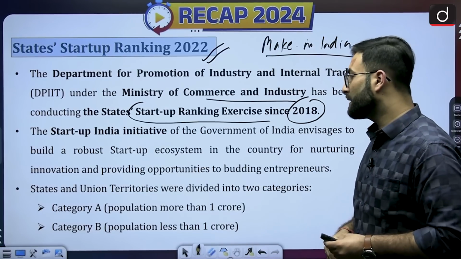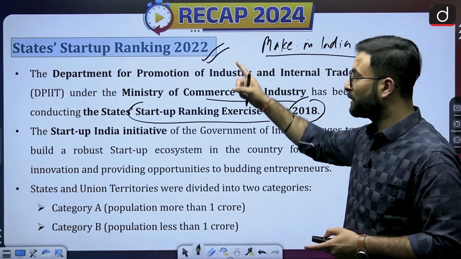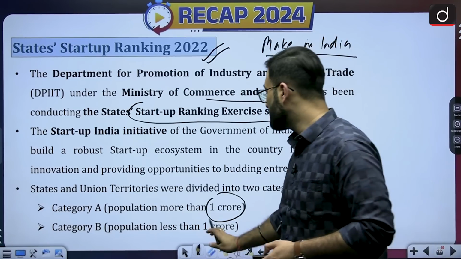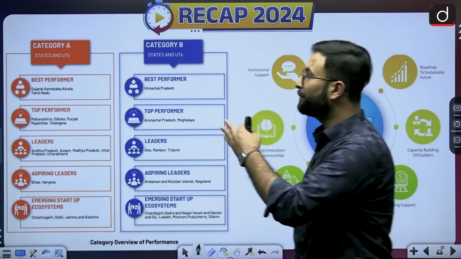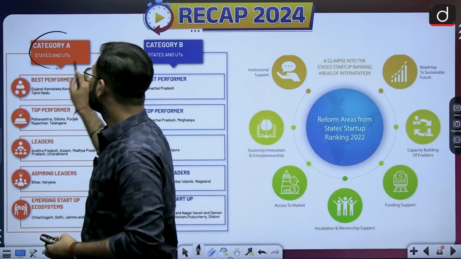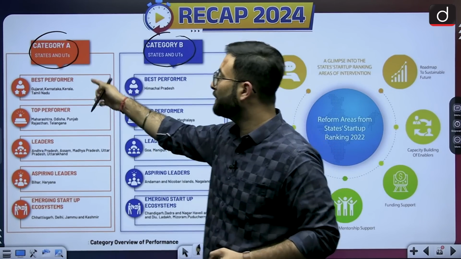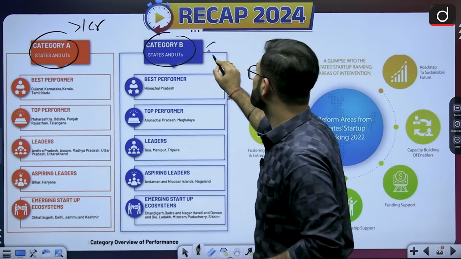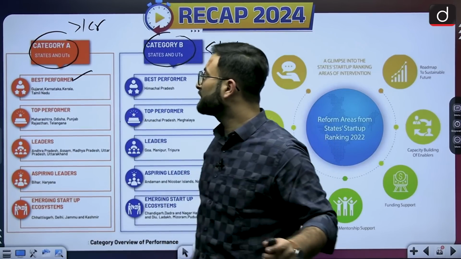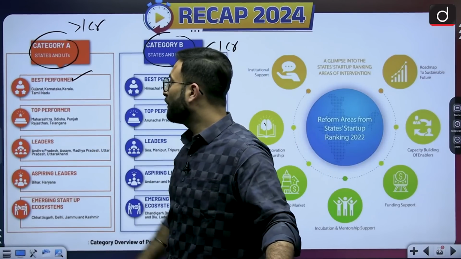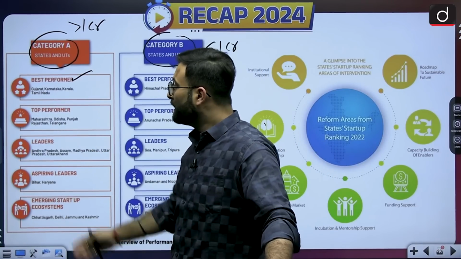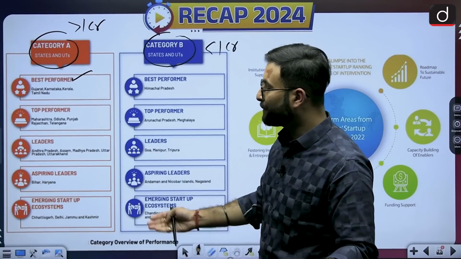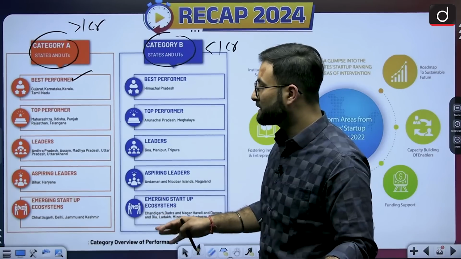Now states and union territories are divided into two categories for this particular report. One is category A, wherein the population is more than 1 crore. The second is category B, population less than 1 crore. Here are the best performers in category A, which is of population more than 1 crore. Best performers are Gujarat, Karnataka, Kerala and Tamil Nadu. Top performers are Maharashtra, Odisha, Punjab, Rajasthan, Telangana. Leaders are Andhra Pradesh, Assam, Madhya Pradesh, Uttar Pradesh and Uttarakhand. Aspiring leaders are Bihar and Haryana. Emerging startup ecosystems are Chhattisgarh, Delhi, Jammu and Kashmir.